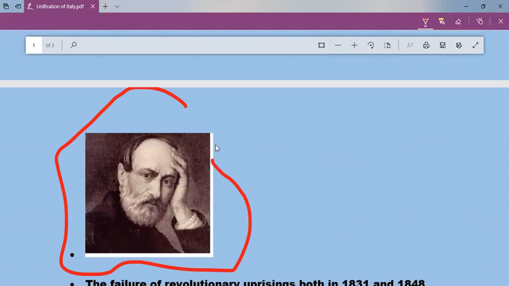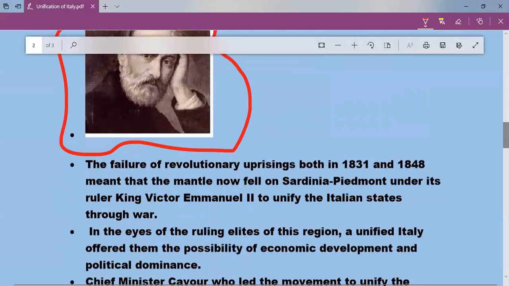But it failed. The failure of revolutionary uprisings in 1831 and 1848. In the years 1831 and 1848, they tried for a revolutionary uprising, that is, revolutionaries came together. They tried for the unification of Italy. They tried to make an Italian nation, but completely failed because the other classes like the monarchy or the conservative forces were not ready for such a unification, or were not supporting the revolutionaries.